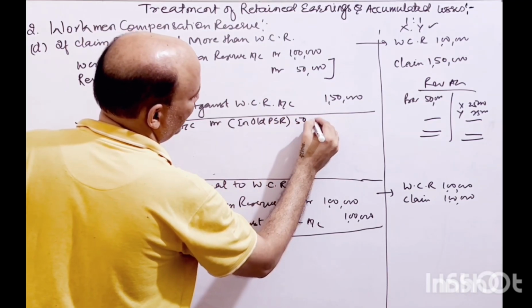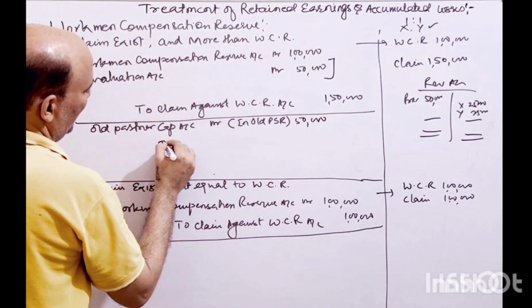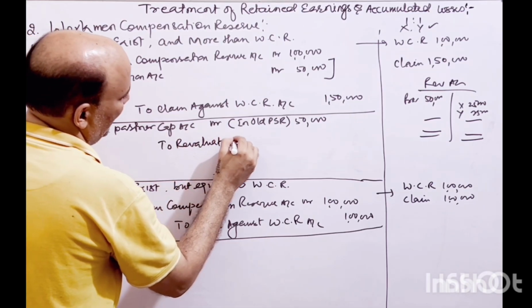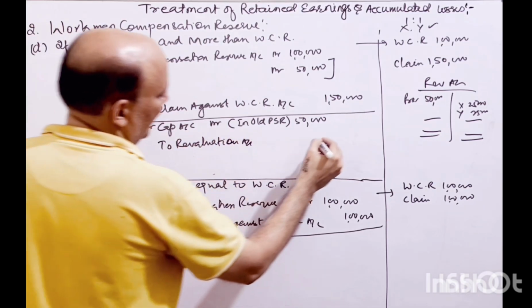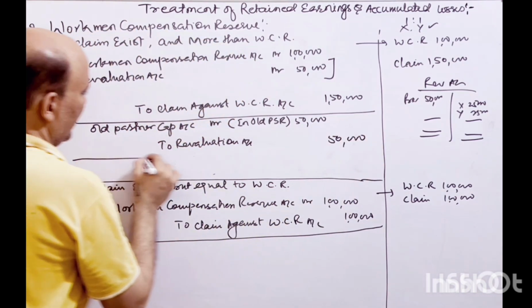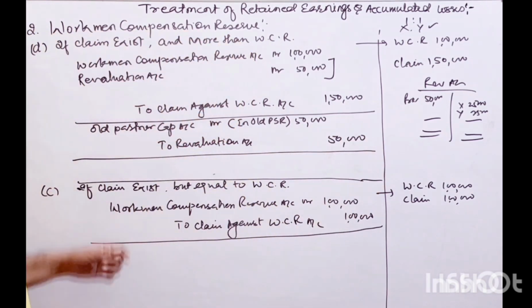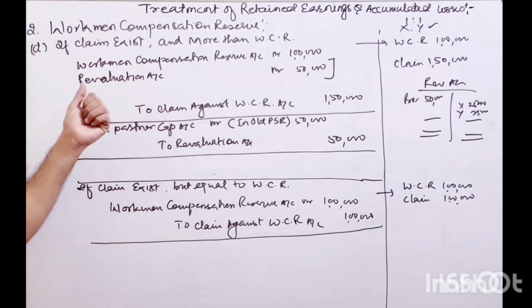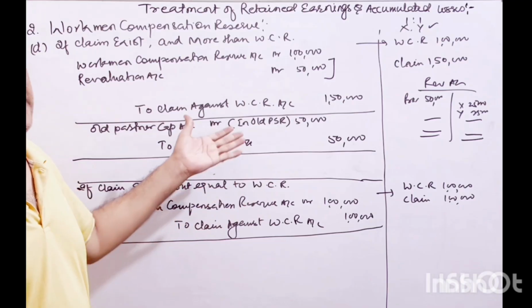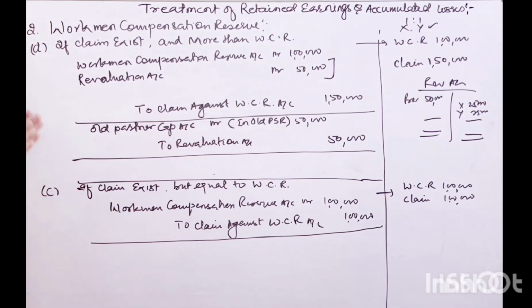Here we have taken 50,000 rupees to the revaluation account, because this is a nominal account, it will be credited, and that will be written off from the books of account. So this will be the second entry, if your claim against workman compensation reserve goes beyond the amount which you have created in the reserve. So this is the treatment, right?